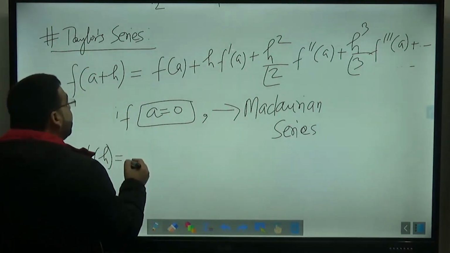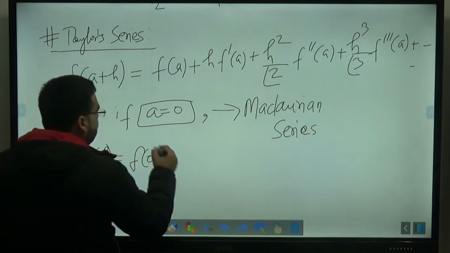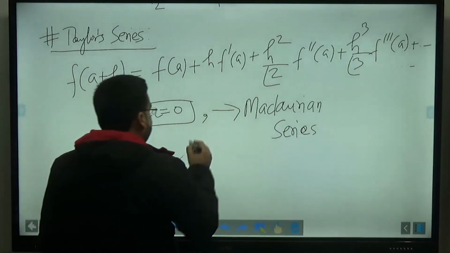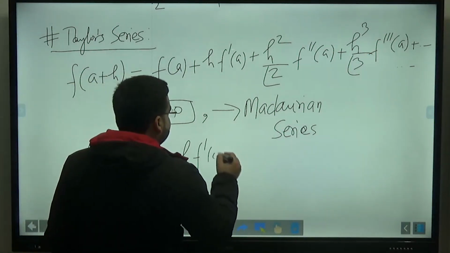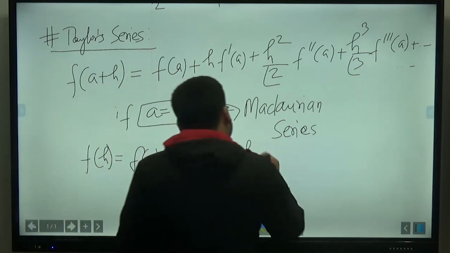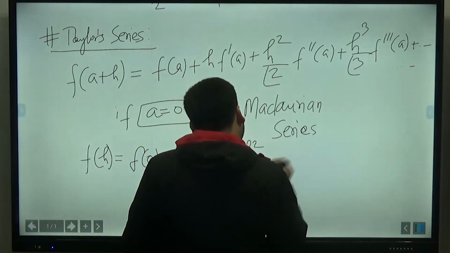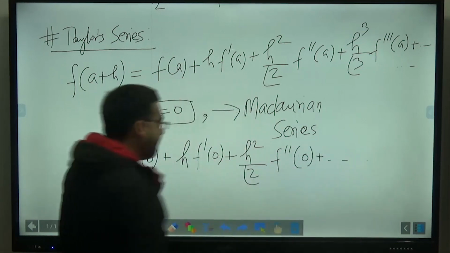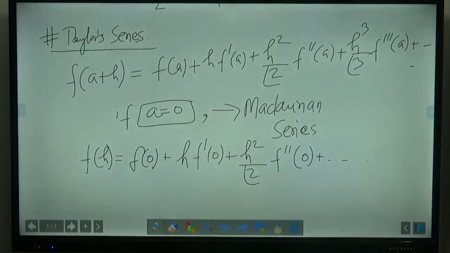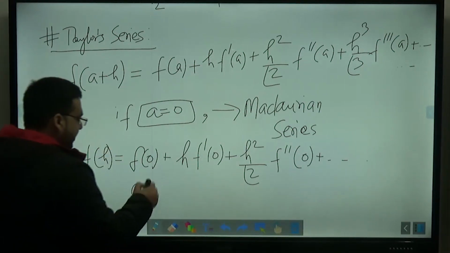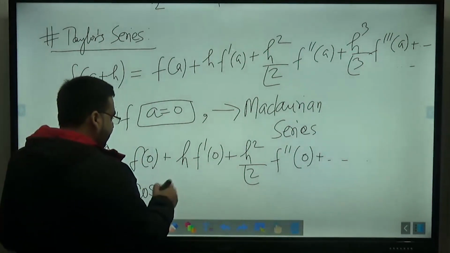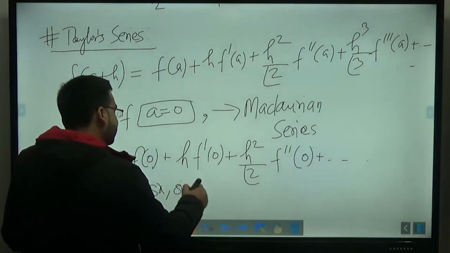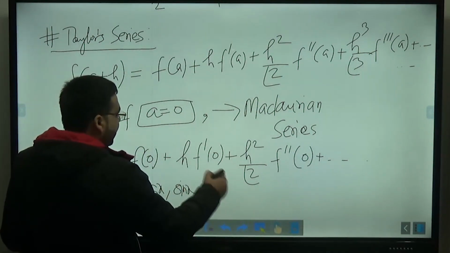So f of h will be equal to f of 0 plus h f dash of 0 plus h square upon 2 factorial f double dash of 0 and so on. So this is what the Maclaurin series is all about. And with the help of Maclaurin series, you can find the expansion of cos x, sin x, clear? You can find the expansion of e raised to power x.